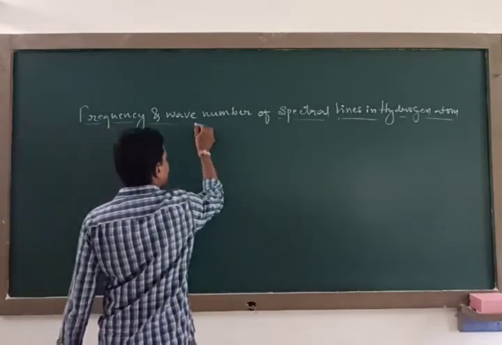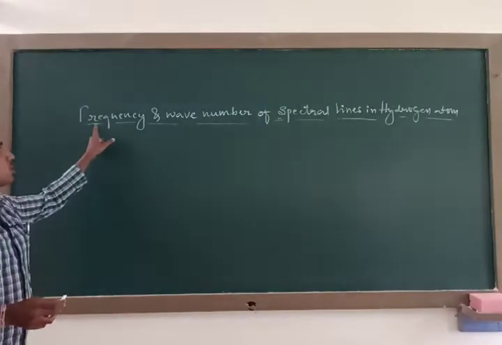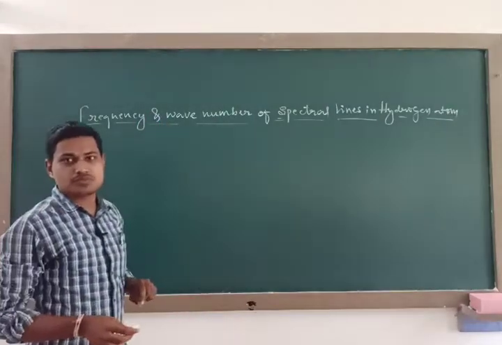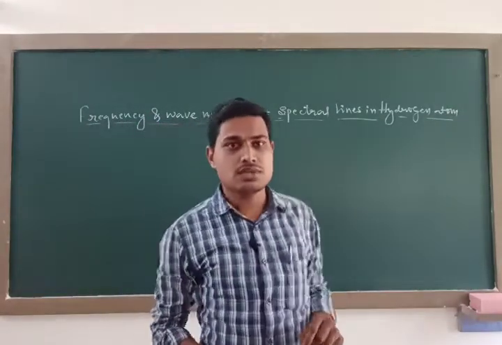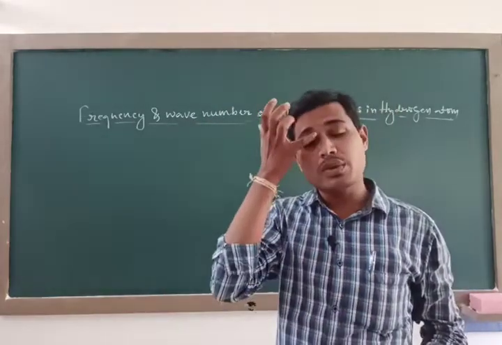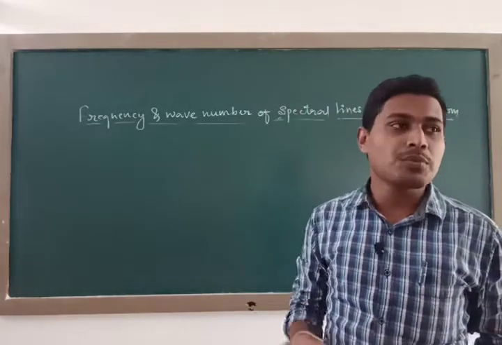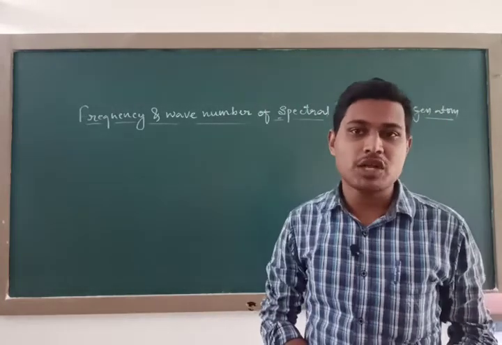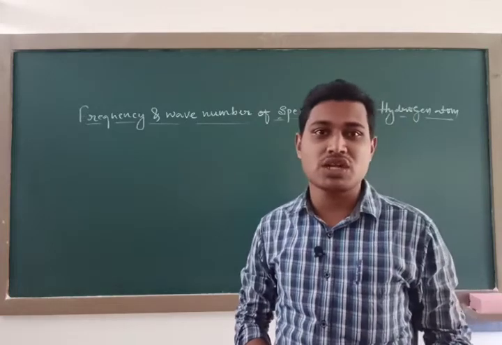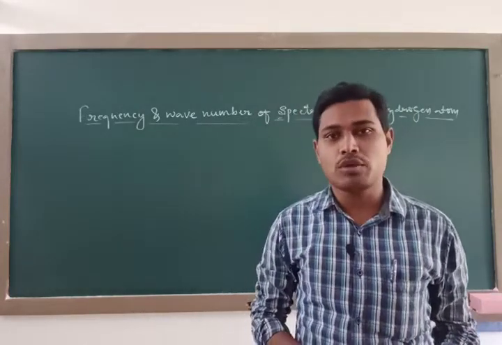So here we are going to derive some simple expressions for the frequency as well as the wave number. We are going to study the relations for frequency as well as wave number. We are going to obtain one simple relation for determination of the frequency of the radiation emitted when an electron is making a transition from a higher orbit to a lower orbit.